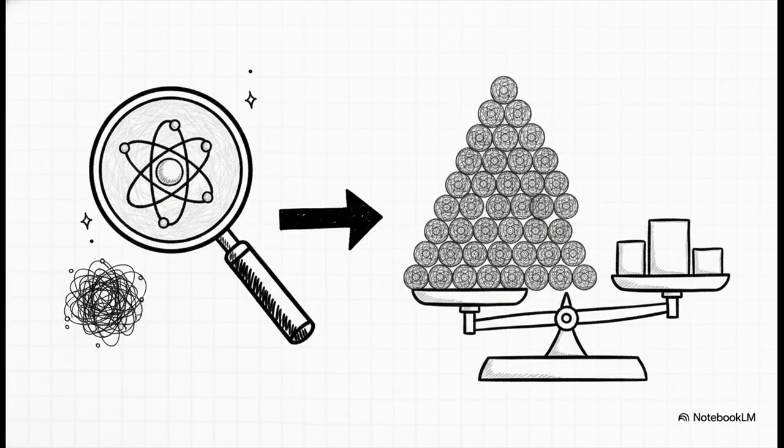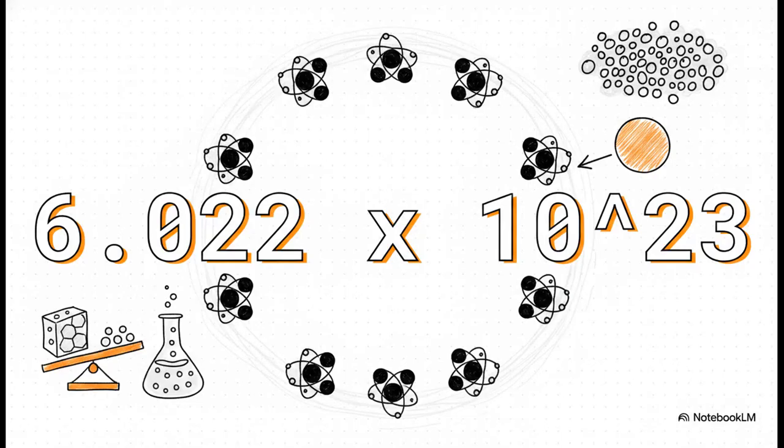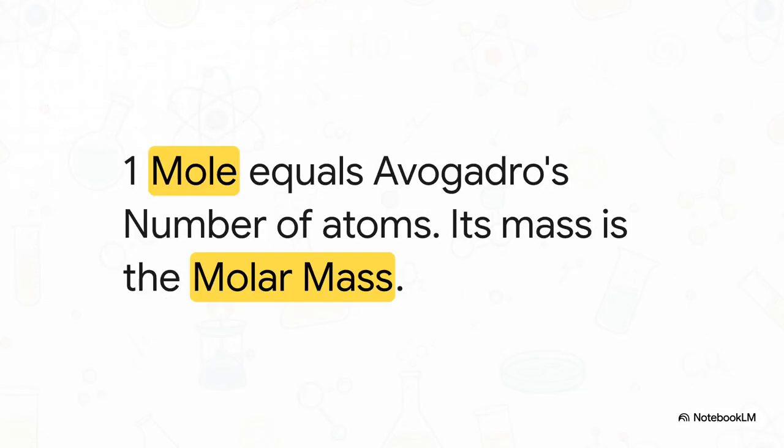Instead of struggling with the weight of one single atom, what if we grouped a massive number of atoms together? Think about it. If you group enough atoms, those tiny, impossible decimal values will eventually just multiply out into clean, workable, everyday whole numbers in grams. And that exact massive quantity? It's 6.022 times 10 to the 23rd power, the legendary Avogadro's number. And no, it wasn't just picked at random. It was derived directly by figuring out the exact number of carbon atoms sitting inside exactly 12 grams of pure carbon-12. We call this colossal group of atoms 1 mole.